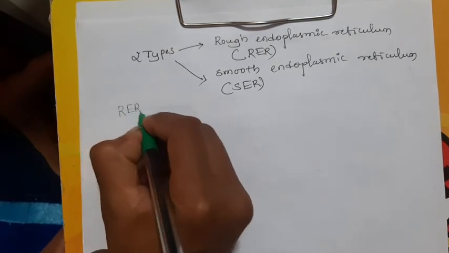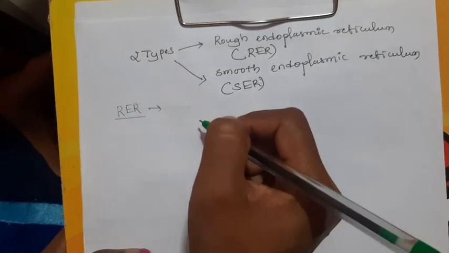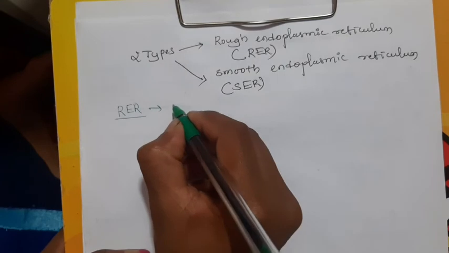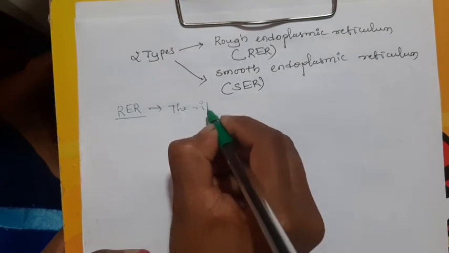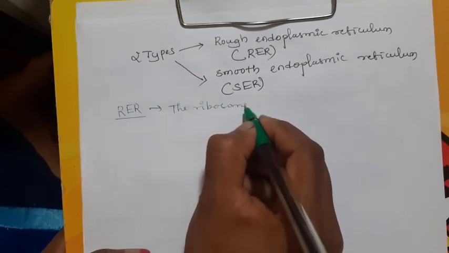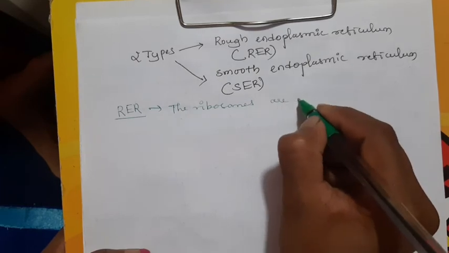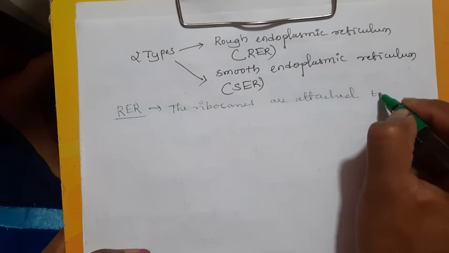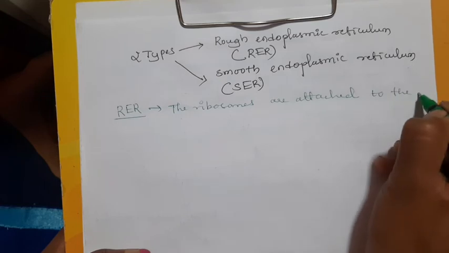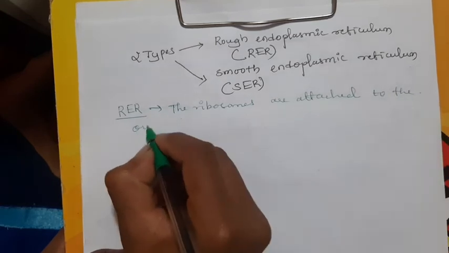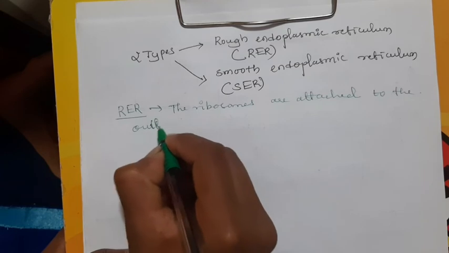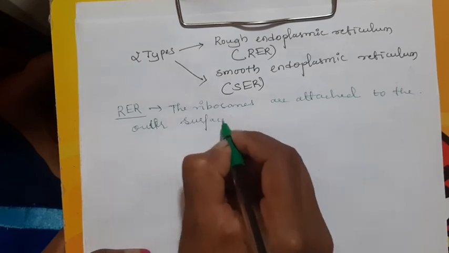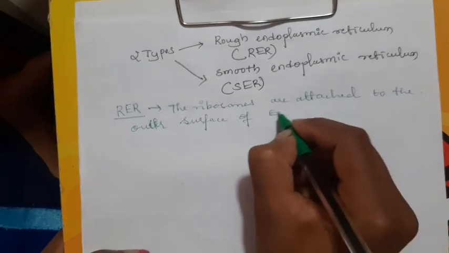Now we can discuss what is RER. RER, that is a rough endoplasmic reticulum. In the rough endoplasmic reticulum, the ribosomes are attached to the outer surface of ER.